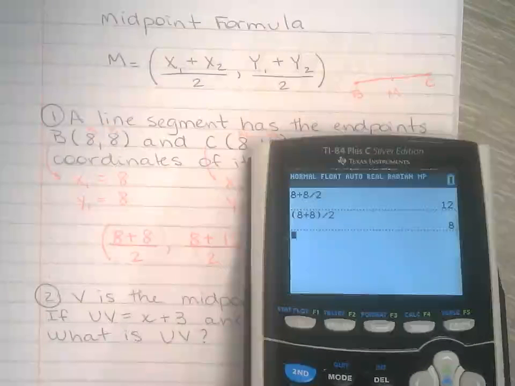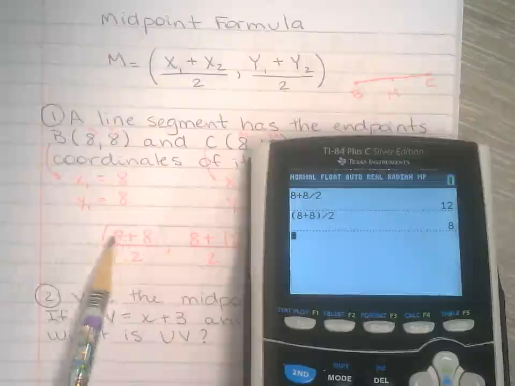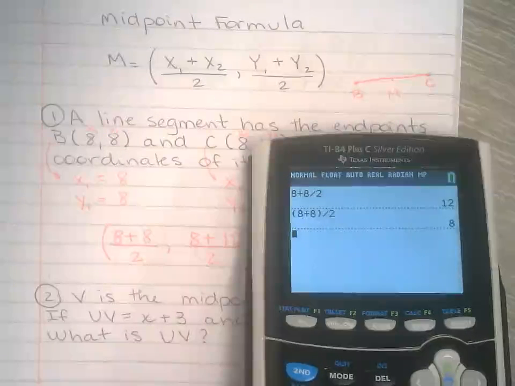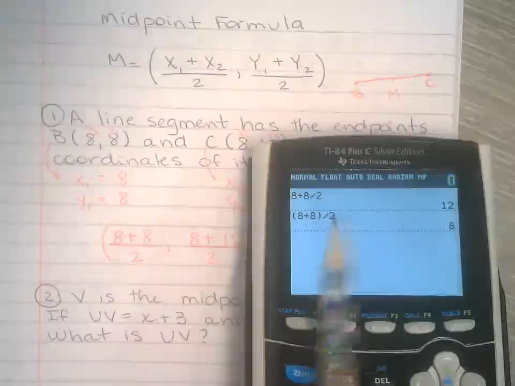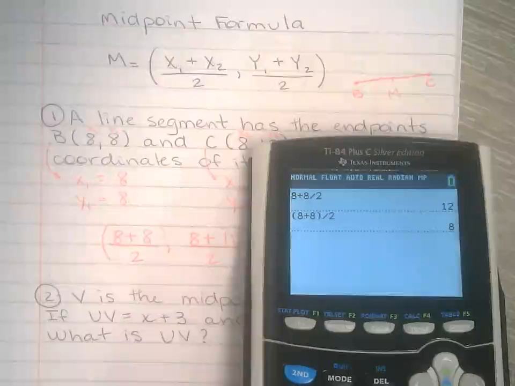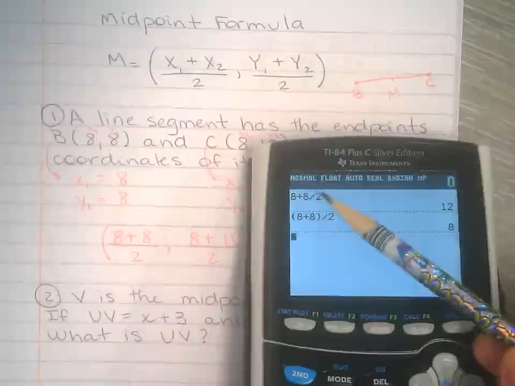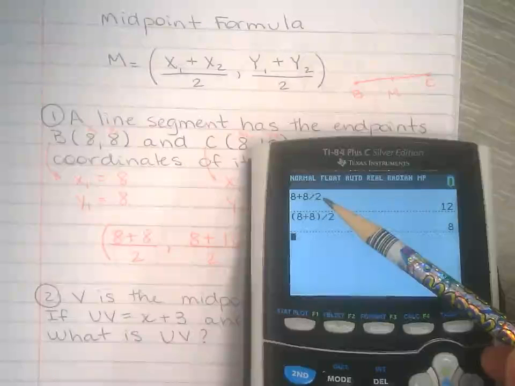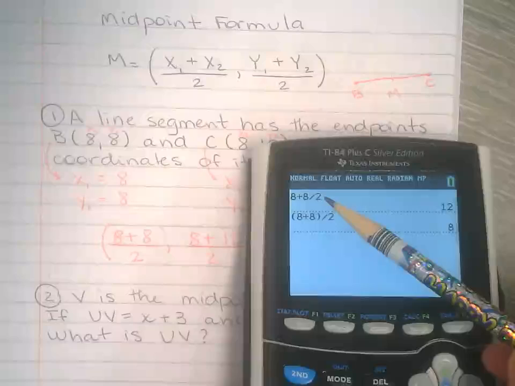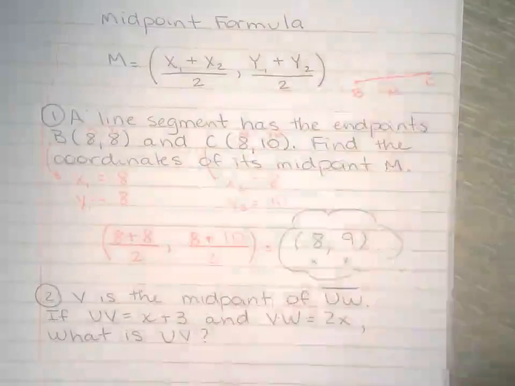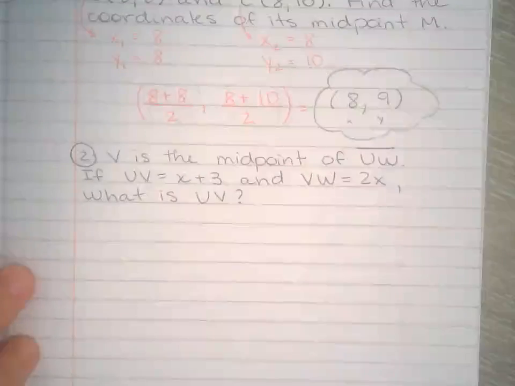Because as you know, when you find the average, you add those two together and then you divide by 2. So 8 plus 8, 16. Divide by 2 is 8. This first one, that's how you do not do it. A lot of people do it this way, but it's wrong. You will get the wrong answer and you're going to miss that question. Don't do that.